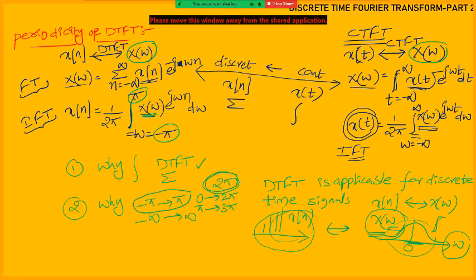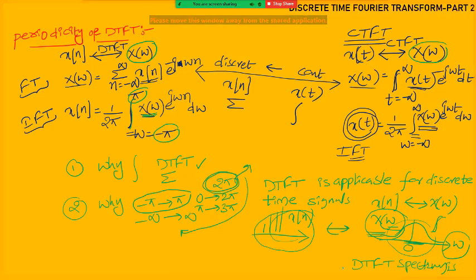Why we are doing the integration over 2 pi instead of doing the integration from minus infinity to plus infinity means we are doing this one because the DTFT spectrum itself is the periodic spectrum. DTFT spectrum is a periodic spectrum. It is periodic.